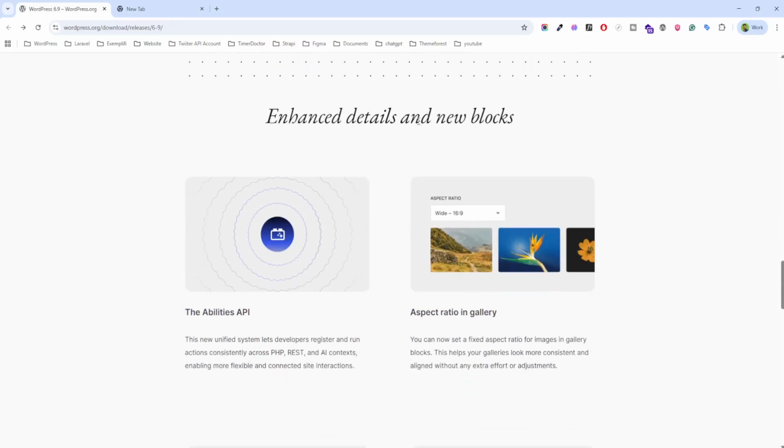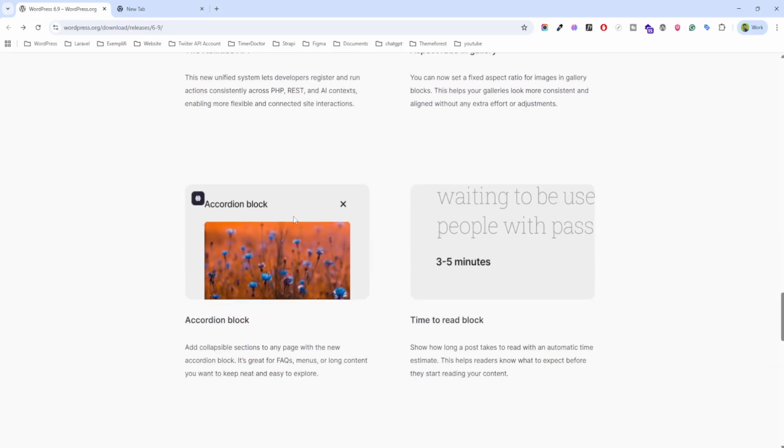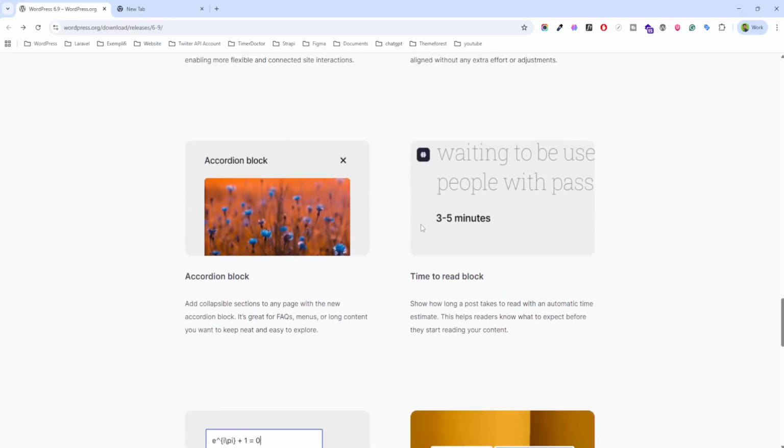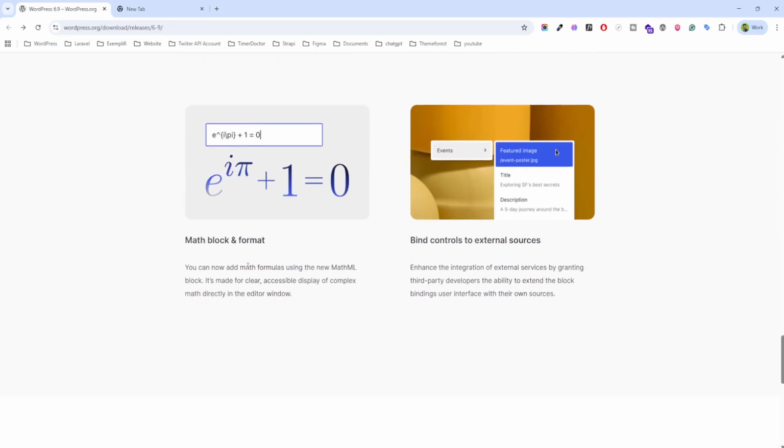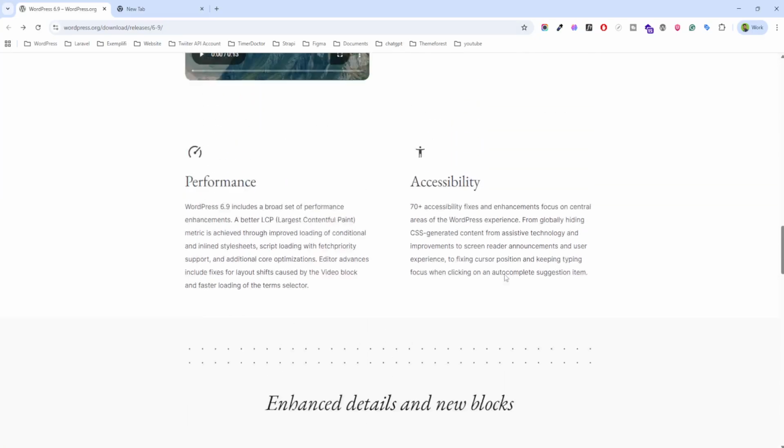Then next, enhanced details on the new blocks. You can see the Abilities API, aspect ratios for galleries, accordion blocks, time to read blocks, mathematical blocks, and bind control for external sources. Everything, all the new features are there.